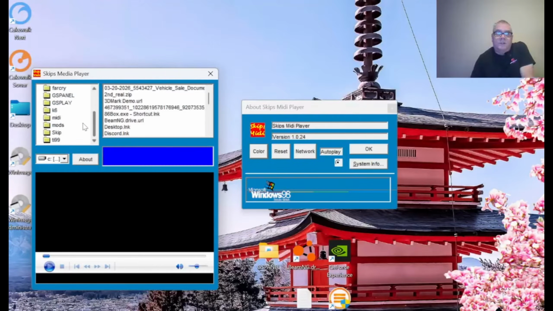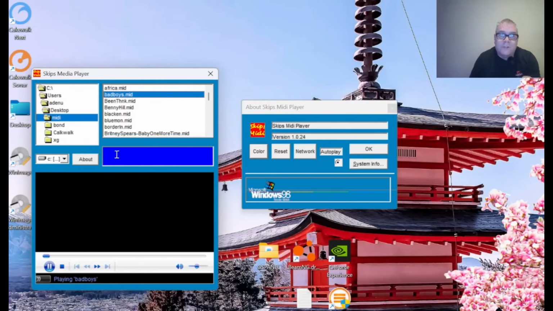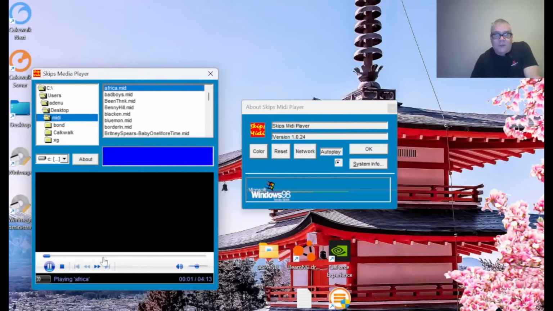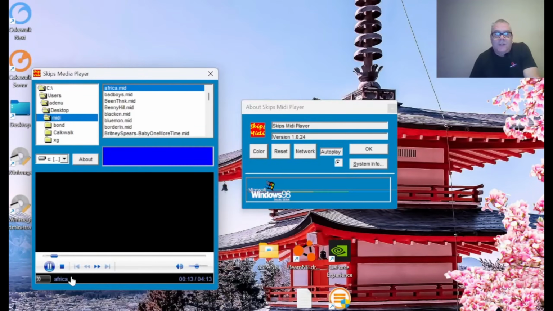And then we go to the MIDI files, and let's play a song. So notice how that, let me do it again. See how it says playing here? Where it says playing on the blue part right here? And then it goes away, but I want you to look at the media player because here, it's copyright 2013, okay? I didn't put that in there, so somehow Windows updated it, so I'm not sure. And it shows you it's playing the song down here instead of here, and I'm not sure why it does that.